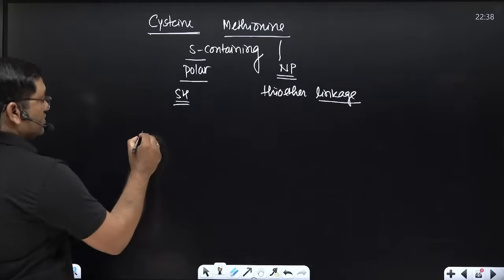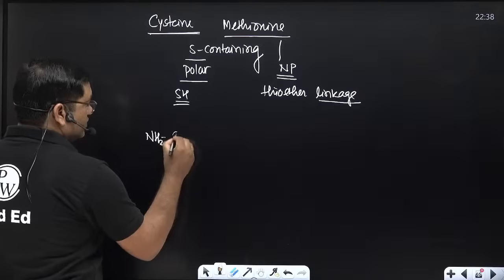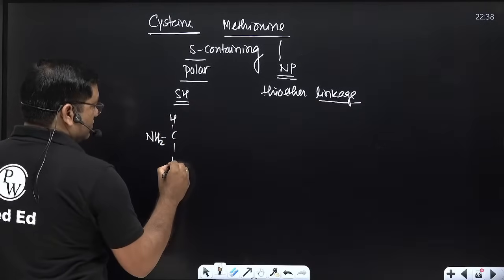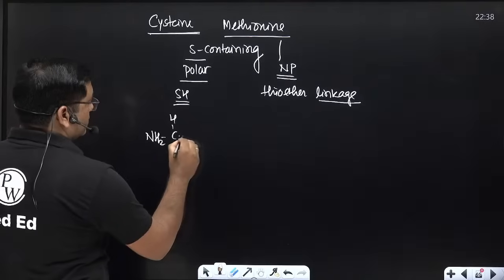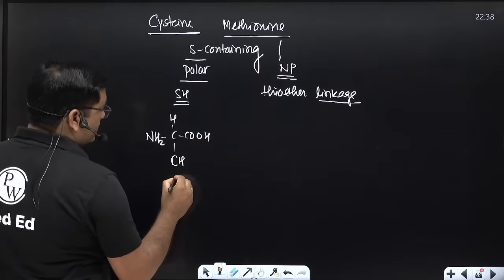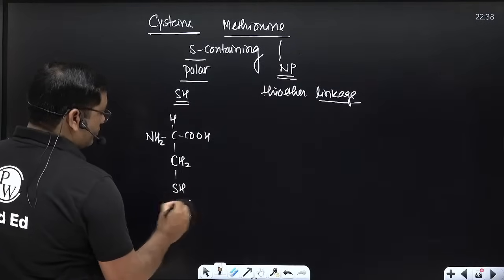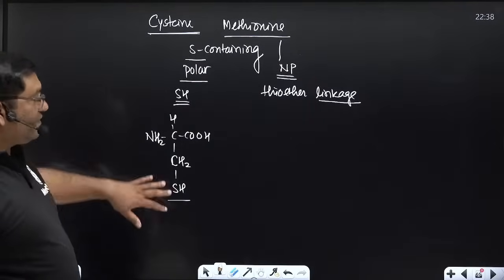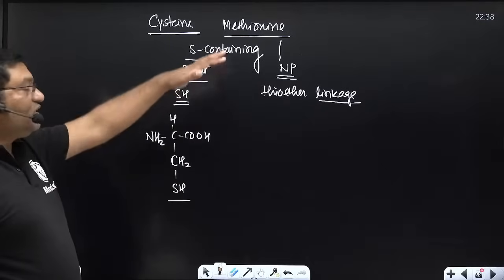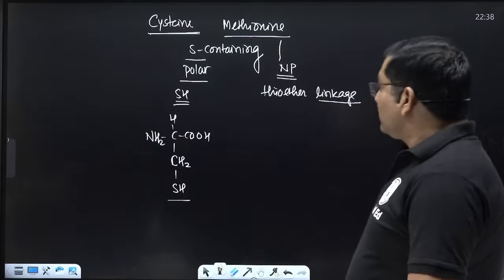So this is NH2-CH-COOH with CH2-SH, the sulfhydryl group. This is cysteine. In methionine, it is the thioether linkage. Sulfur is not free there, so it is in the thioether linkage.